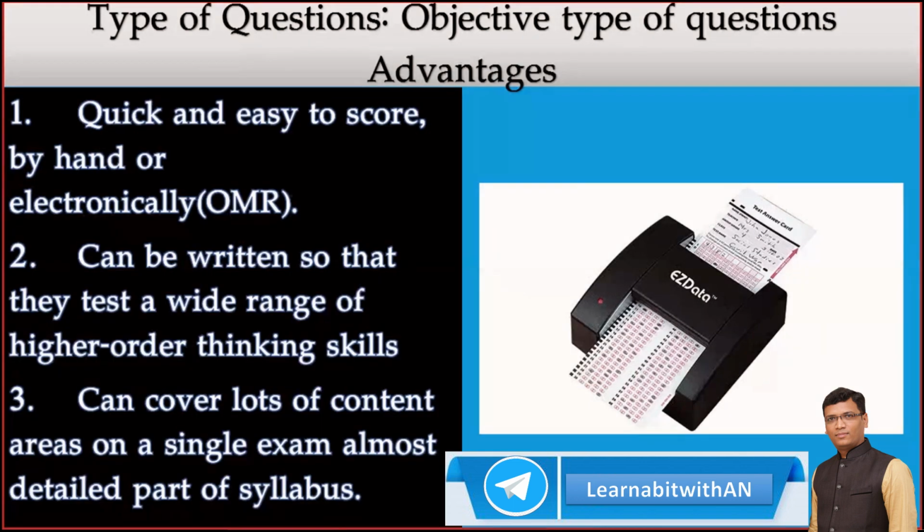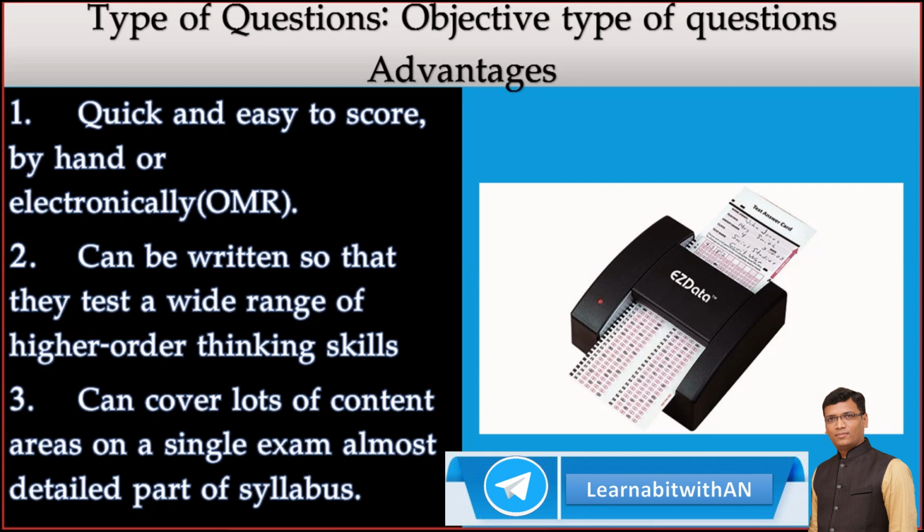Now, what are the advantages of objective type of questions? Simple. They are very easy, quick to score. And if there are MCQs and an OMR sheet, the machine will check the answers. It is very easy and quick. No need of an evaluator. Right?